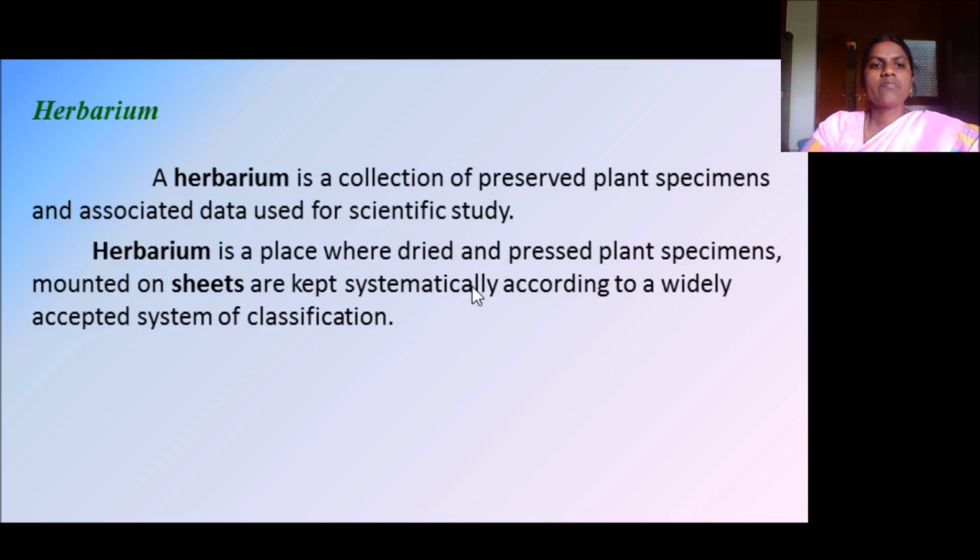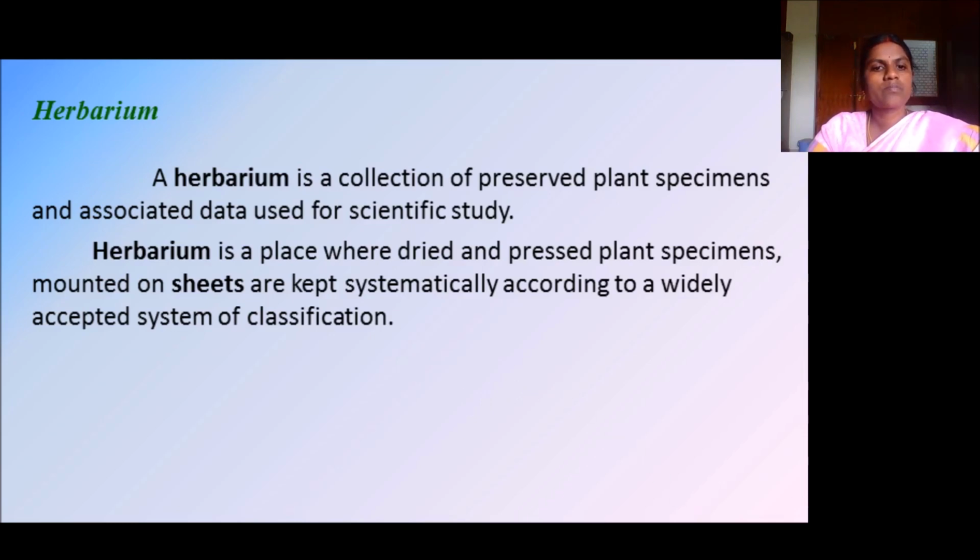Herbarium is a place where dried and pressed plant specimens mounted on sheets are kept systematically according to a widely accepted system of classification. So using this we can classify, based on the dissected flowers or the plant parts, which family that organism might belong to.